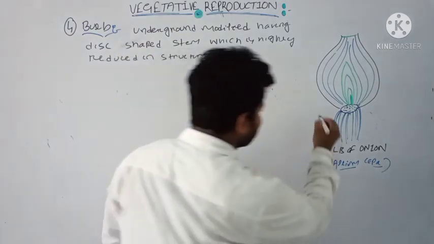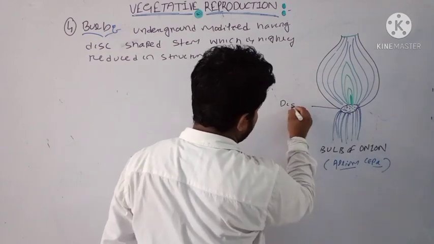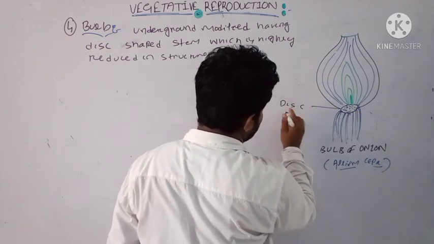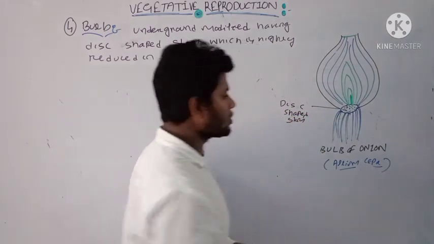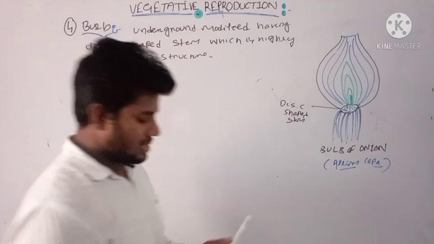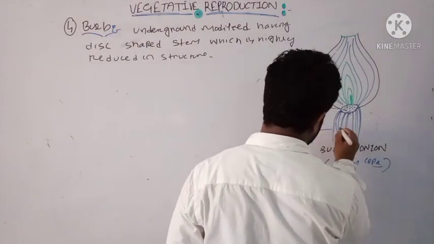Here you can see this is a disc-shaped stem, and from the lower portion of the disc-shaped stem several branches arise.